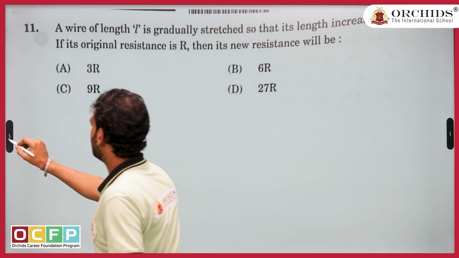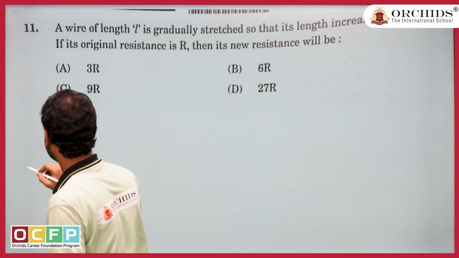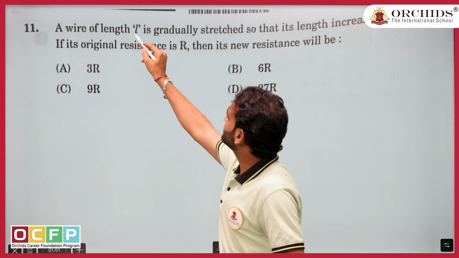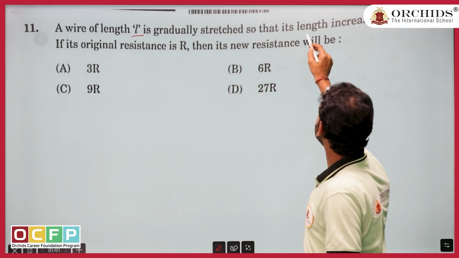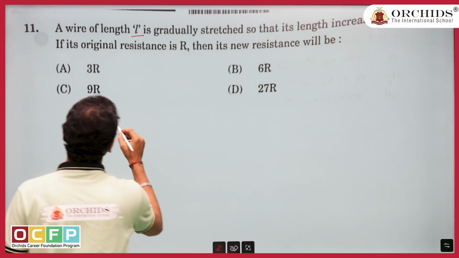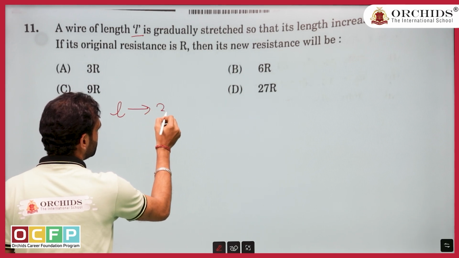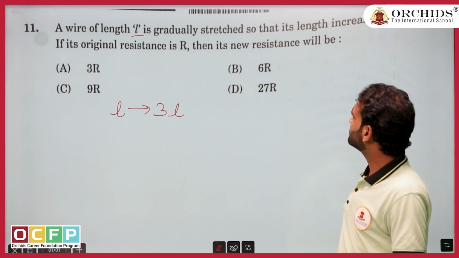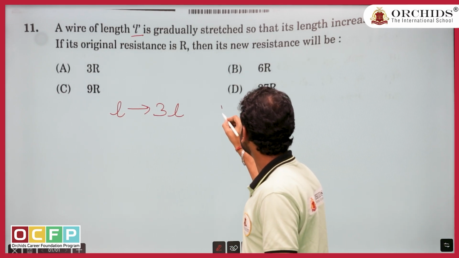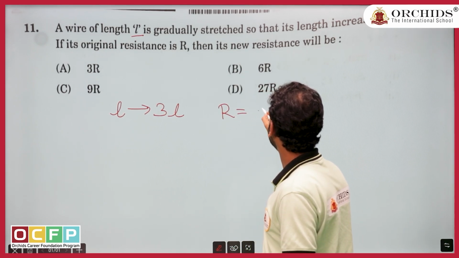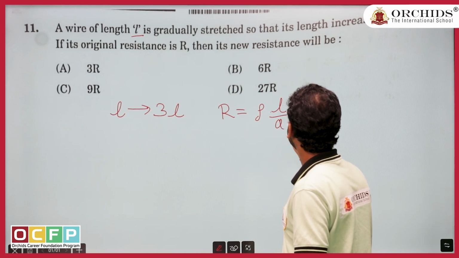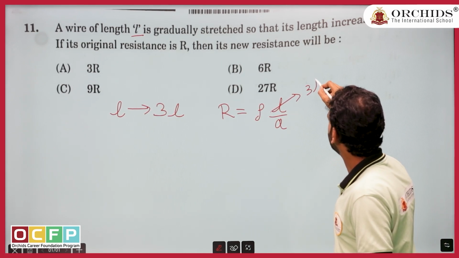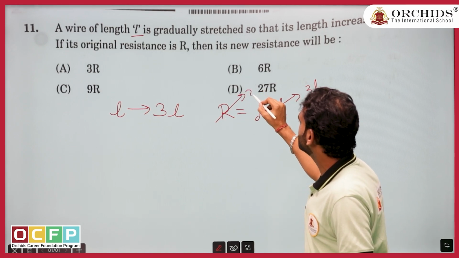Okay. Now, as you have seen the easiest question, let us see something good. A wire of length L is stretched so that its length has been increased to 3L. Its original resistance is R, then the new resistance would be? Arey bhaiya, simple formula. R equals rho L upon A. They have increased L to 3L. So simply resistance should be 3R.